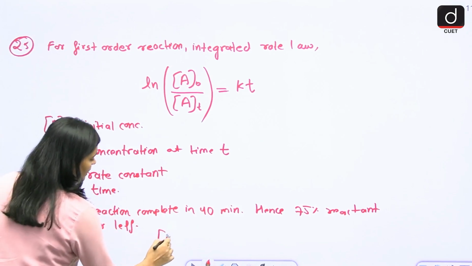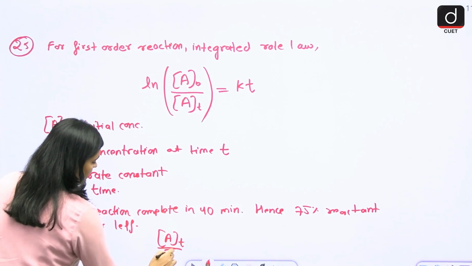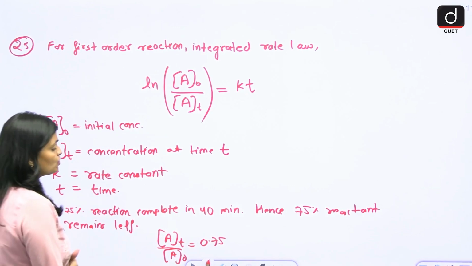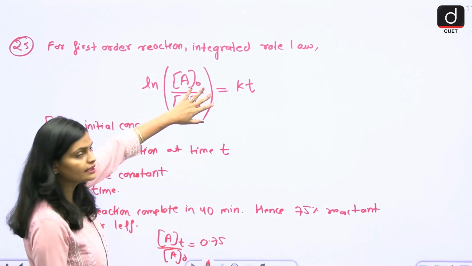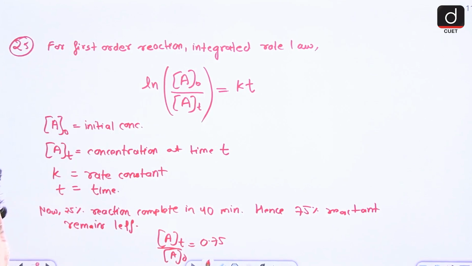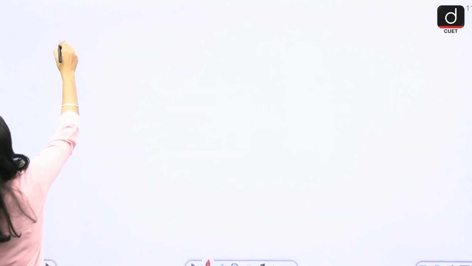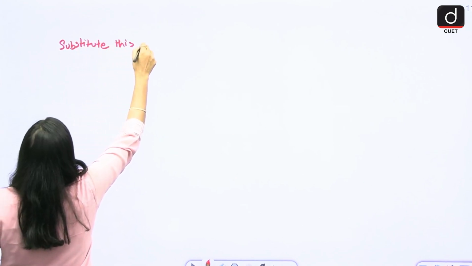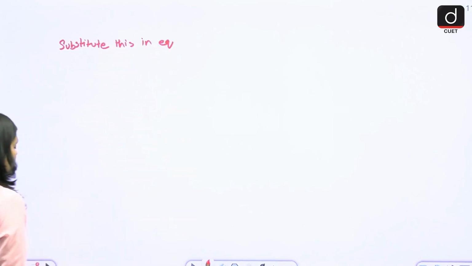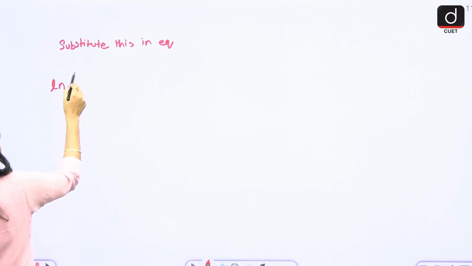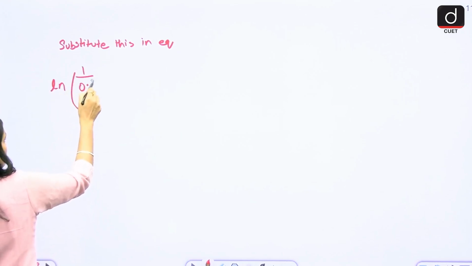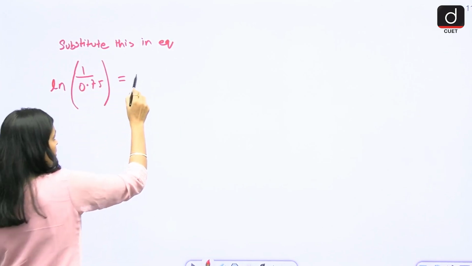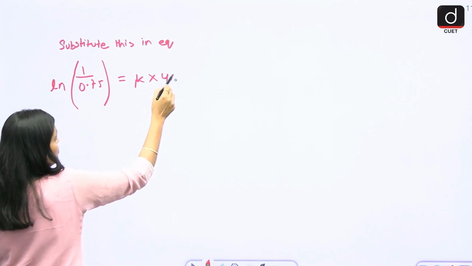So ultimately At by A naught equals 0.75. Now you have to substitute this value in this equation. So what you will get ultimately? ln of 1 by 0.75 equals k times 40 minutes.